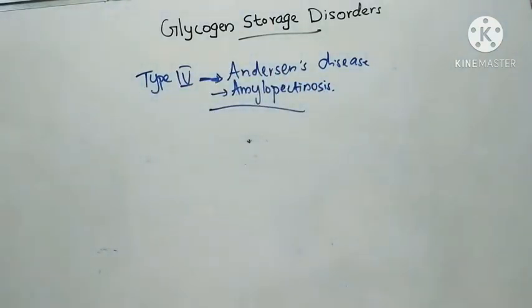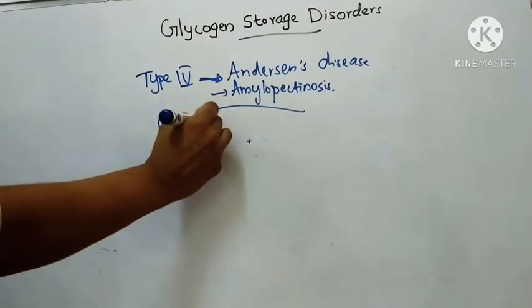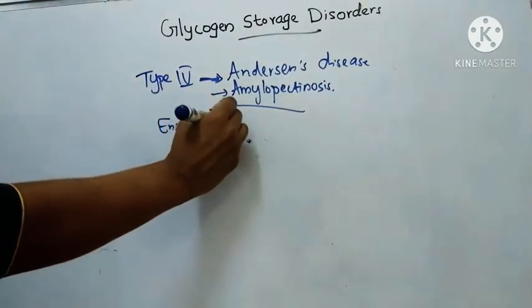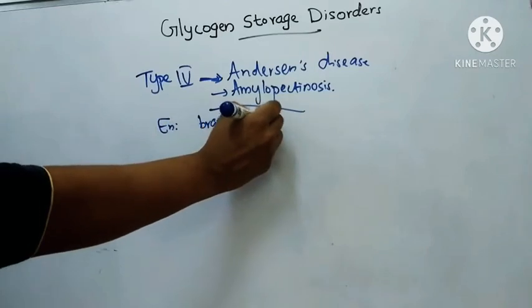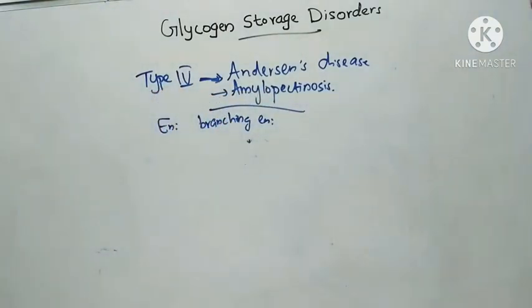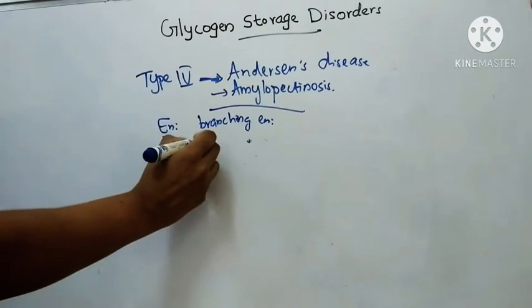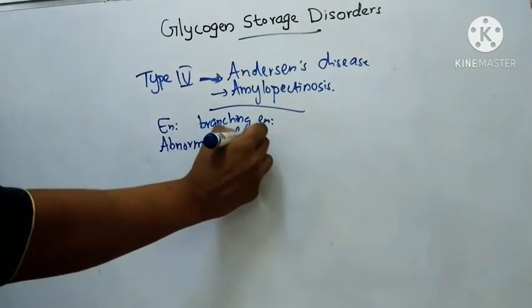Here the enzyme deficient is branching enzyme. This enzyme is in glycogenesis. Here the glycogen deposited is abnormal type.